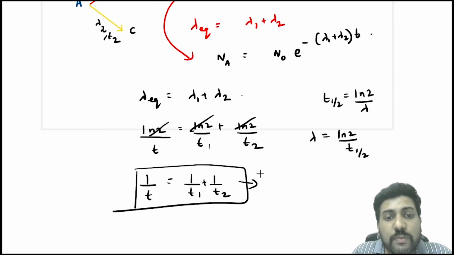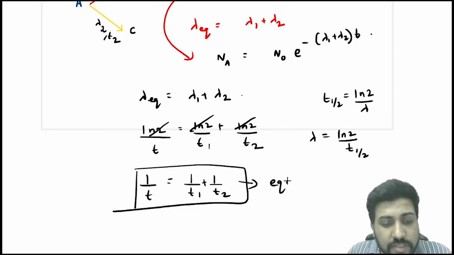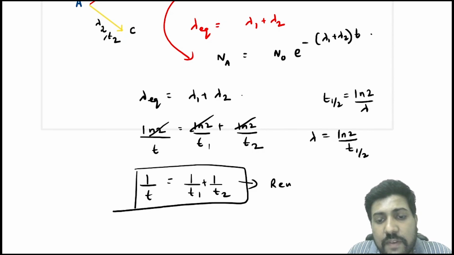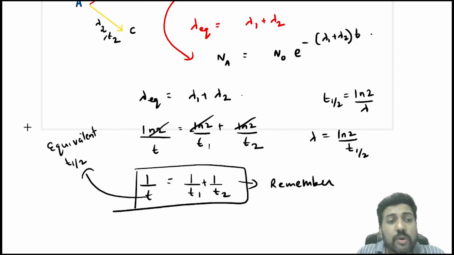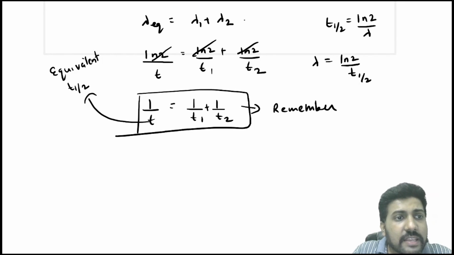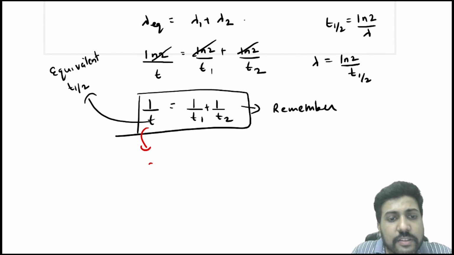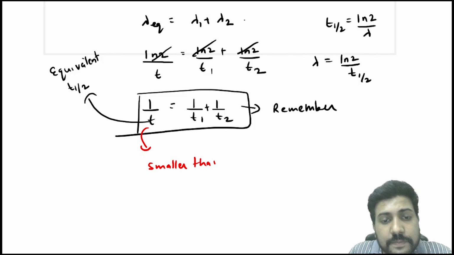You will have to remember this. This is the formula for equivalent T half. From this you can see that the equivalent T half is smaller than the individual T half. Why?